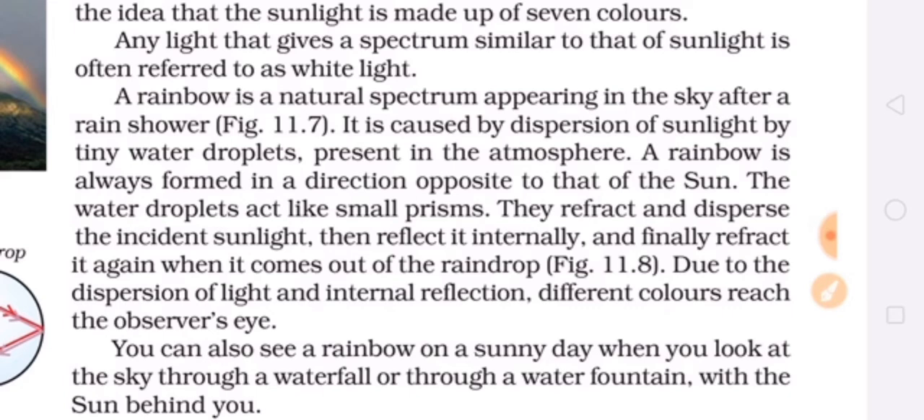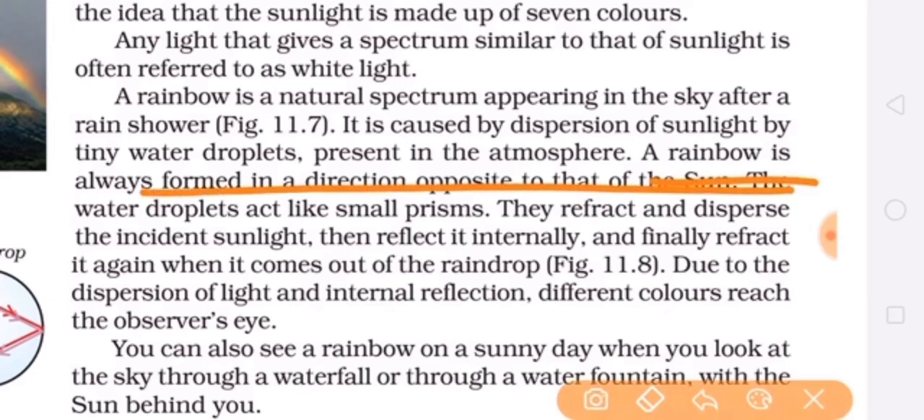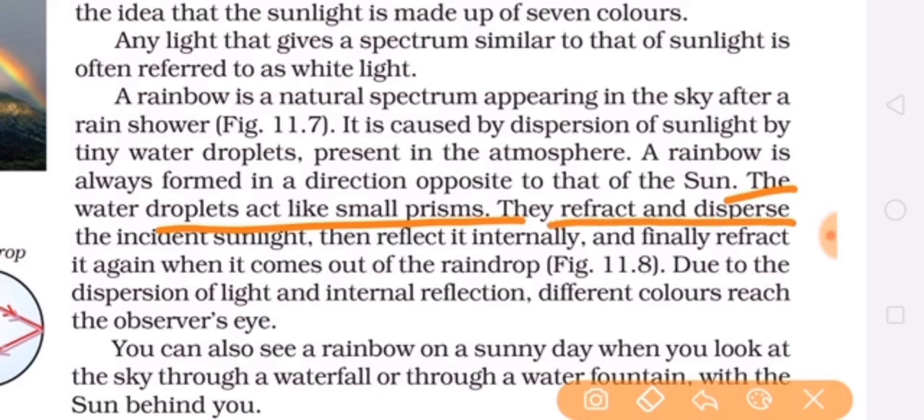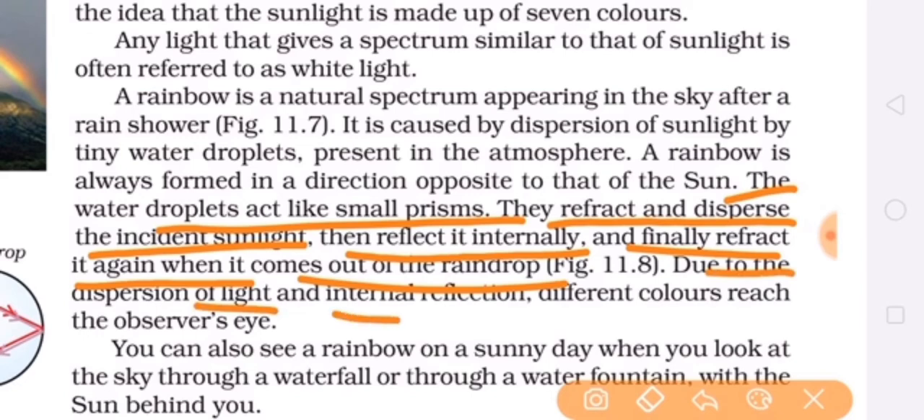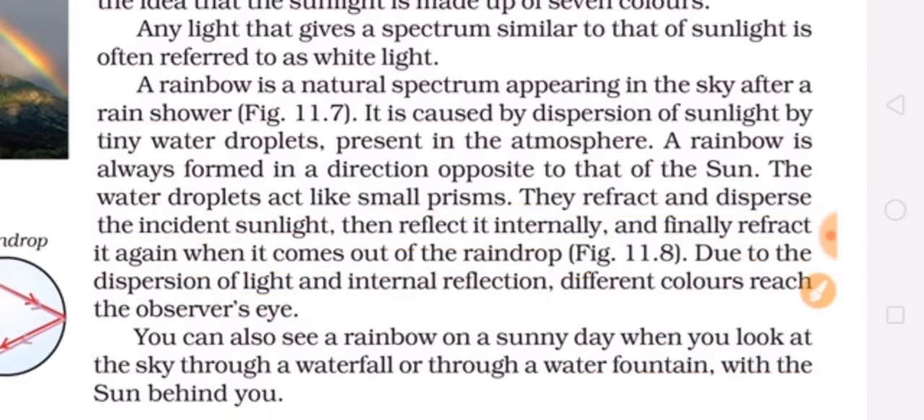Because the tiny droplets present in the atmosphere act as small prisms, and when sunlight falls on these small droplets of water, it splits into 7 colors. Dispersion of light takes place, and the 7 colors come out from each droplet, and then it appears as the rainbow which we can see in the sky. You can see it is written here that water droplets act as small prisms, and they refract and disperse the incident sunlight. Now I will explain how rainbow formation takes place through the diagram also.